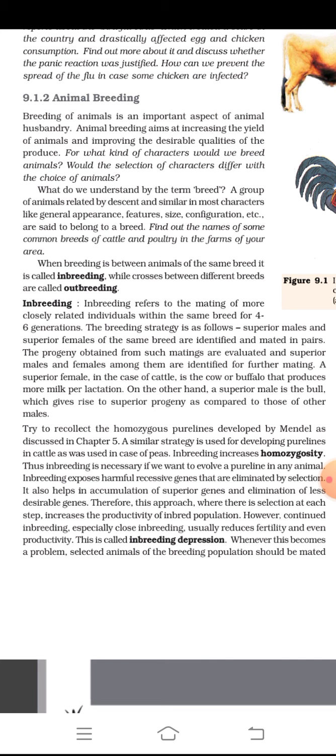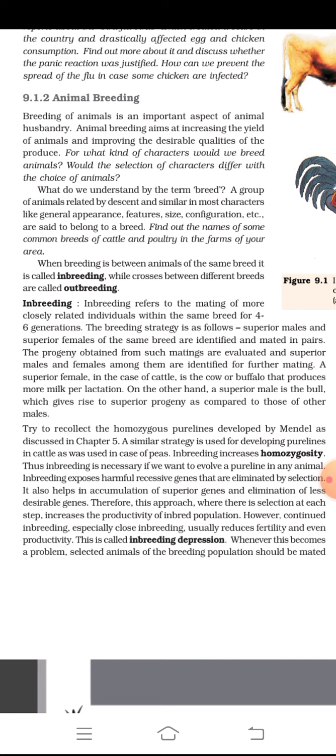Inbreeding refers to the mating of more closely related individuals within the same breed for 4 to 6 generations. The breeding strategy is as follows: superior males and superior females of the same breed are identified and mated in pairs. The progeny from such matings are evaluated, and superior males and females among them are identified for further mating. A superior female in the case of cattle is a cow or buffalo that produces the highest milk per lactation.